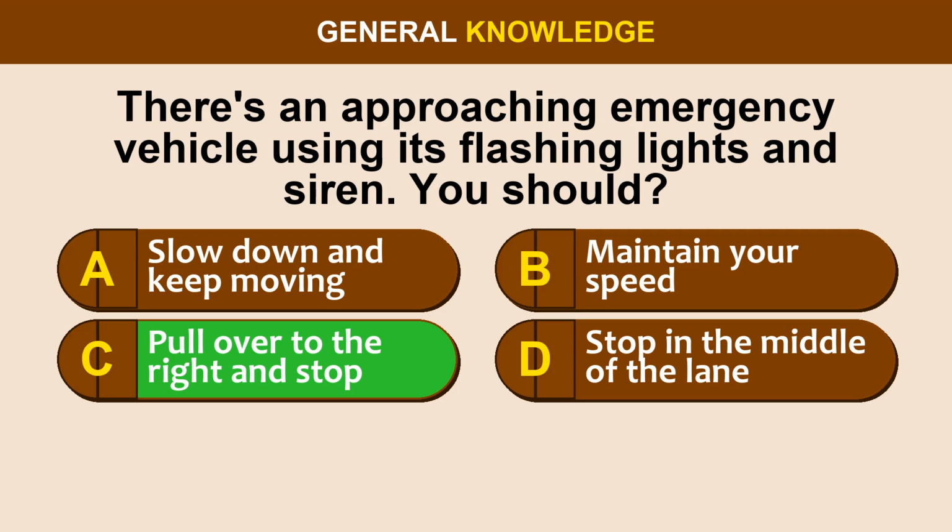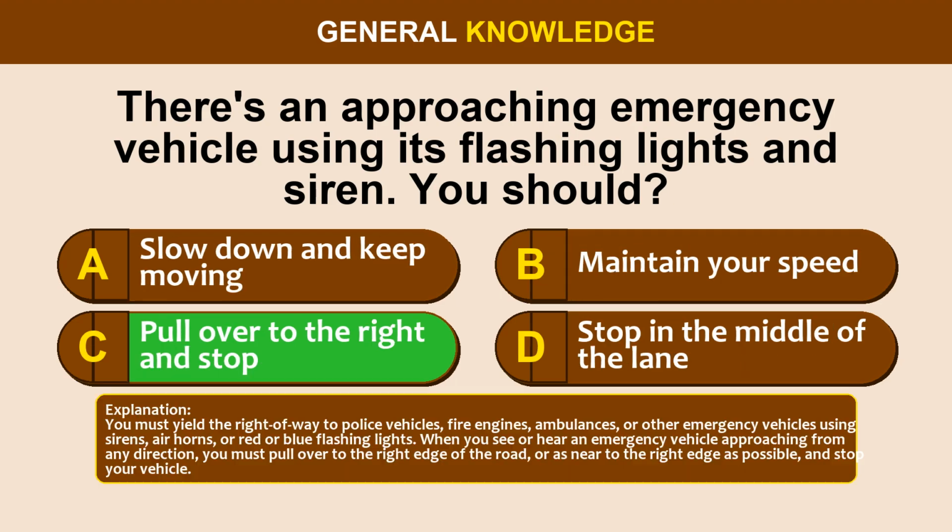The correct answer is option C, pull over to the right and stop. You must yield the right-of-way to police vehicles, fire engines, ambulances, or other emergency vehicles using sirens, air horns, or red or blue flashing lights. When you see or hear an emergency vehicle approaching from any direction, you must pull over to the right edge of the road or as near to the right edge as possible and stop your vehicle.